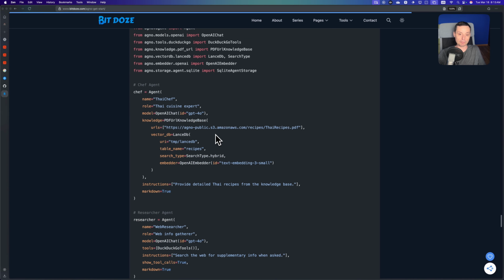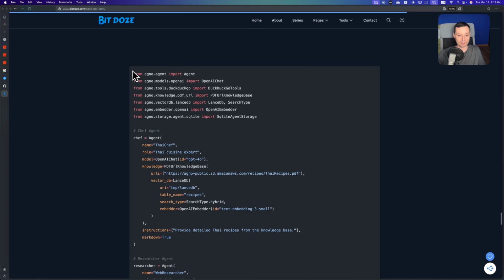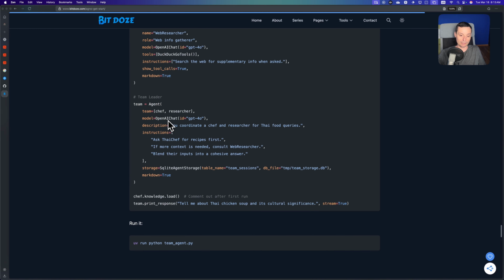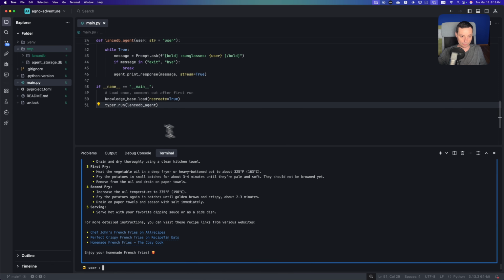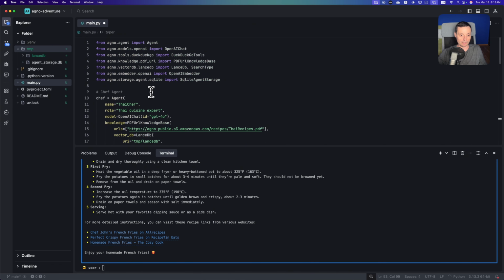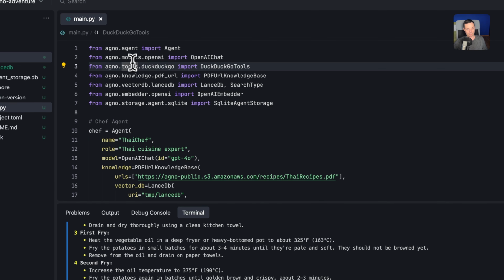And at the last part, we're going to create a team of agents. Let me copy, and we are going to go to the code and see how the team of agents work. So basically in here, we're going to define 2 agents that will work together to help us do a task. In here, you see, again, you have the agent, you have the DuckDuckGo tools, you have the PDF URL, you have the LanceDB that we're going to use. You have the OpenAI with the OpenAI embedder. So this time we're going to use the embedder for this, and you have the SQLite for the agent.